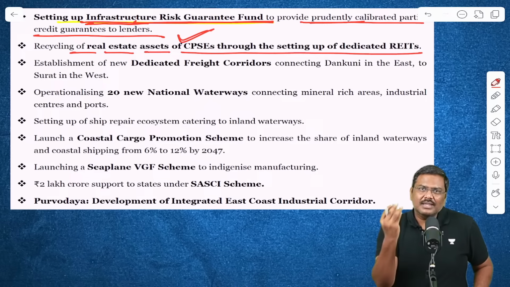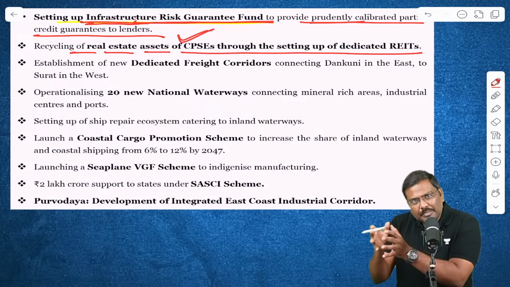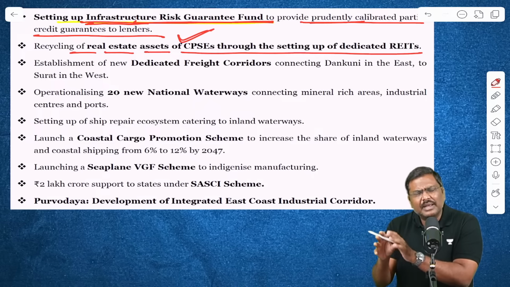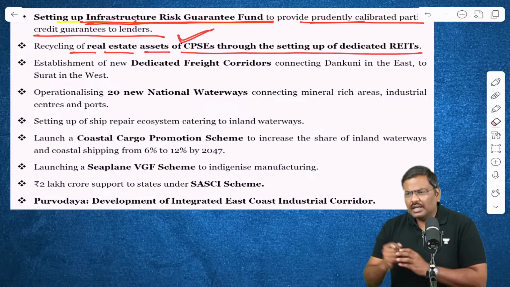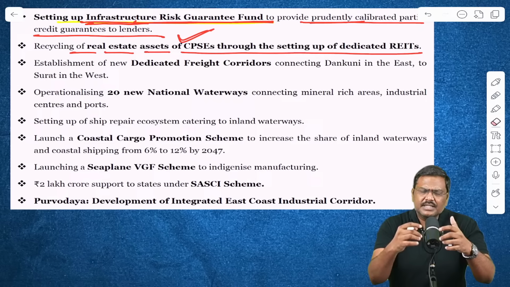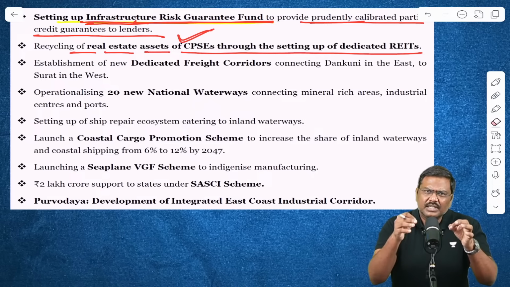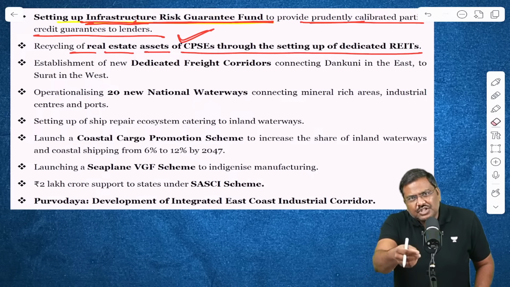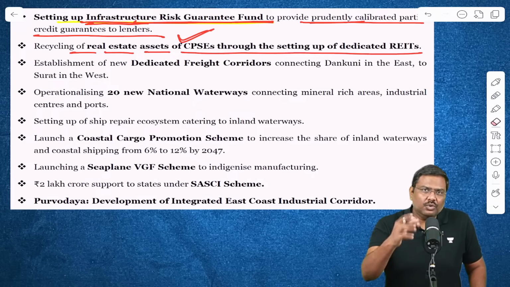That particular model is called Real Estate Investment Trust, wherein a sponsor will be there. That is the basic model of REIT, by the way. A sponsor will invest a certain amount of money. They will take all these real estate assets. They will try to develop certain projects, use the real estate for certain purposes, and thereby generate revenue from the real estate that they have utilized.